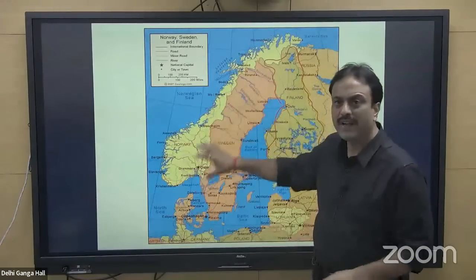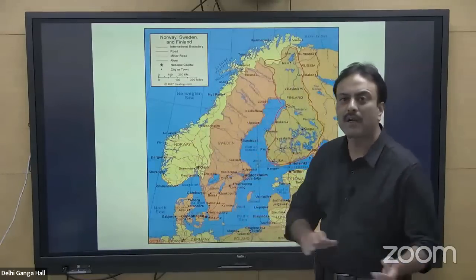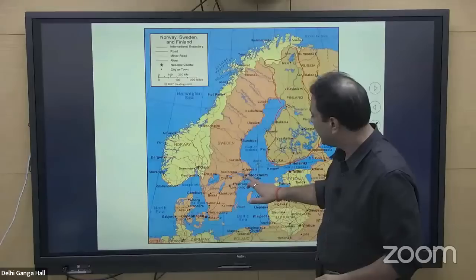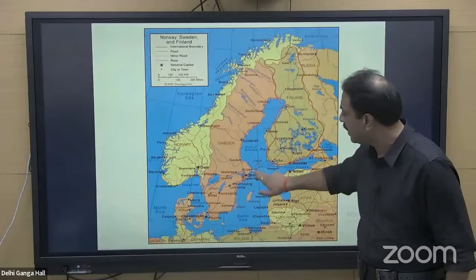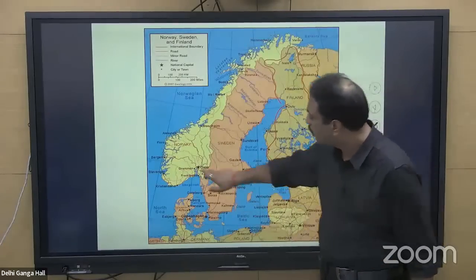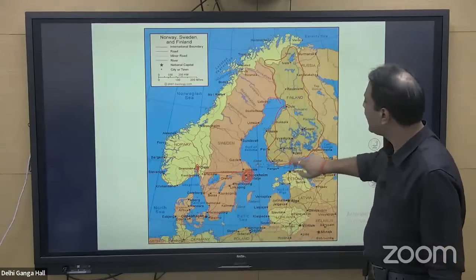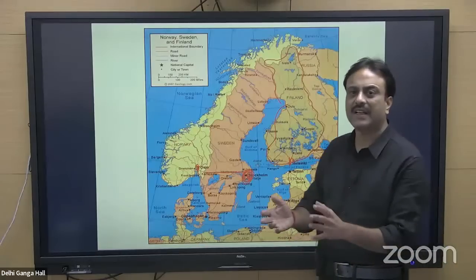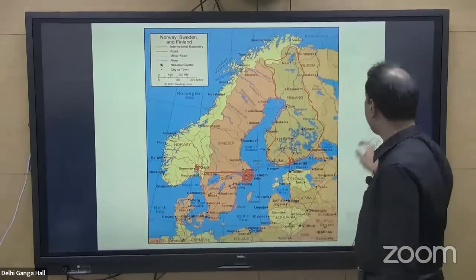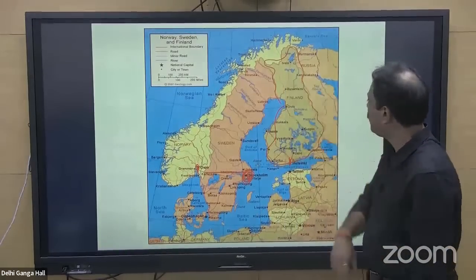Sweden, Norway, these countries, basically they are all part of Nordic countries, Nordic group of countries. Stockholm over here, this is the capital of Sweden. Oslo is the capital of Norway. Here you are having Helsinki, the capital of Finland. This region is at the center of discussion, and so you need to work on that. You need to prepare on that.